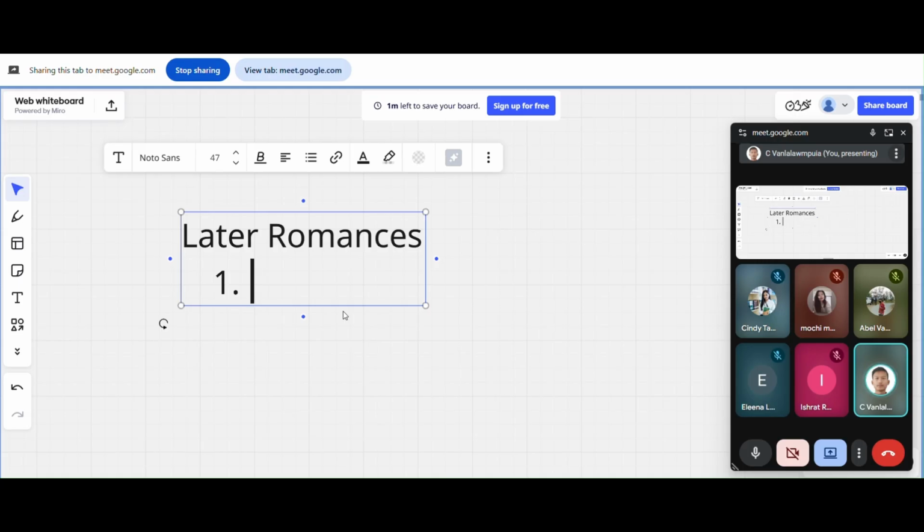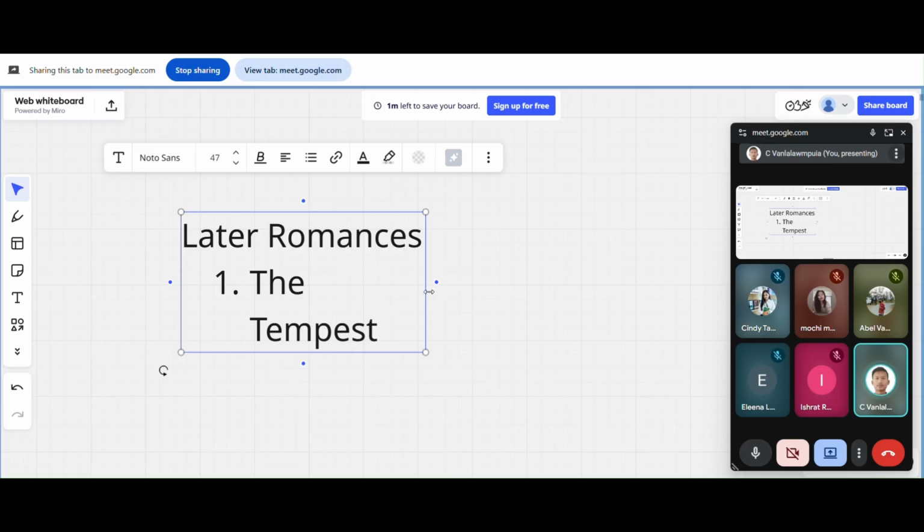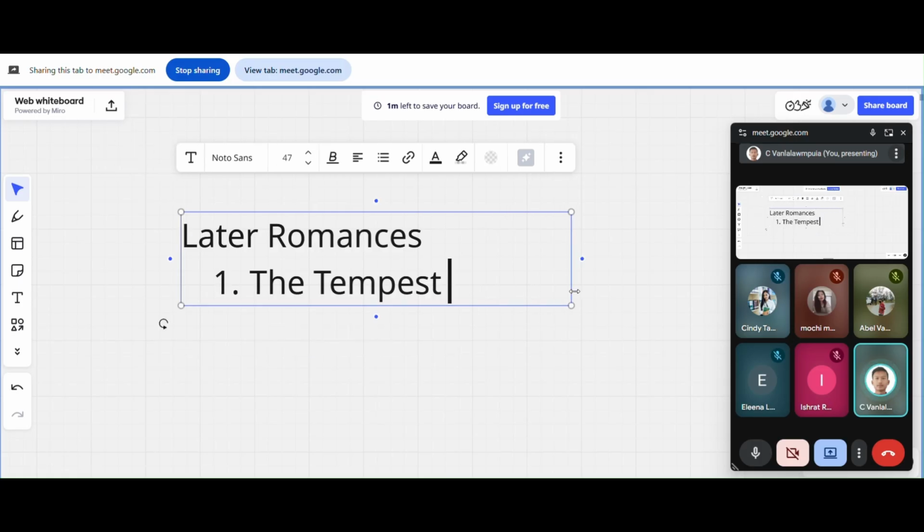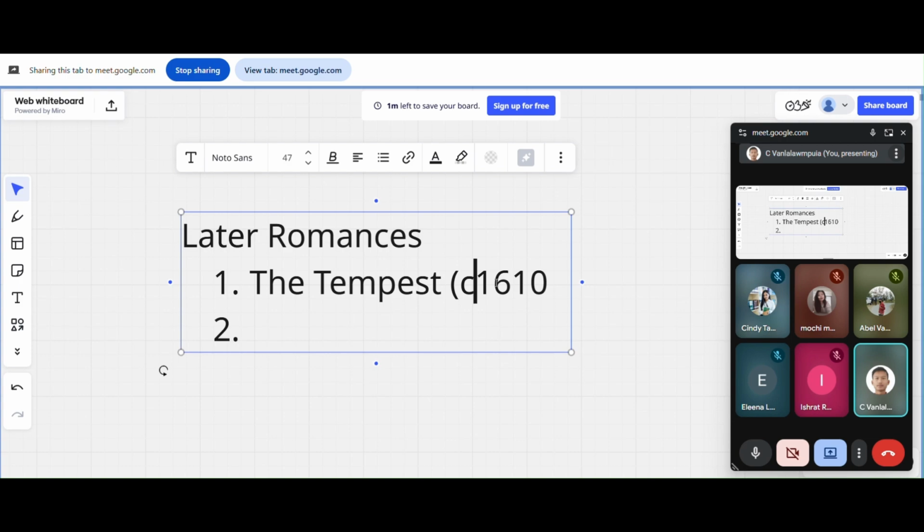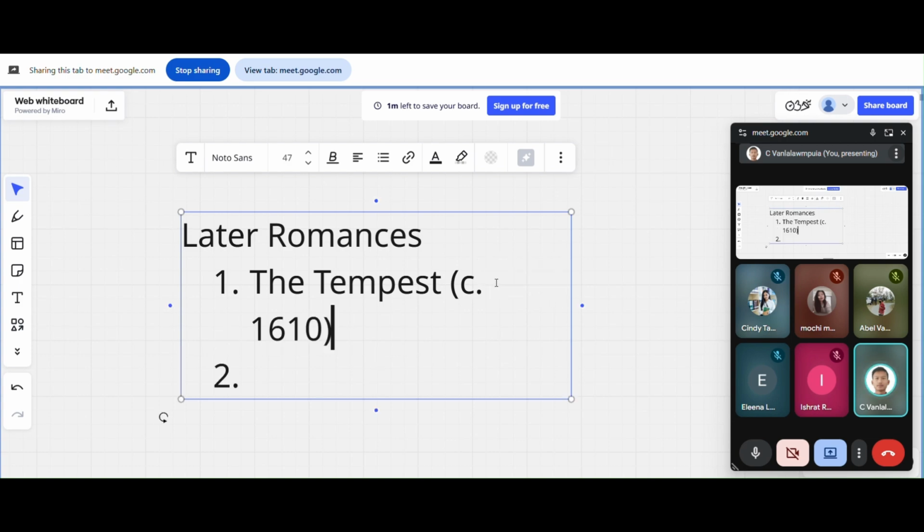The Tempest, have you heard of The Tempest? It's such a nice play, with Caliban and Prospero, and some magical elements as well. Ariel and all, it's about that. He wrote this very late, after he wrote Macbeth, King Lear, everything. So this was somewhere around 1610. Well, we are not entirely sure, so circa 1610.